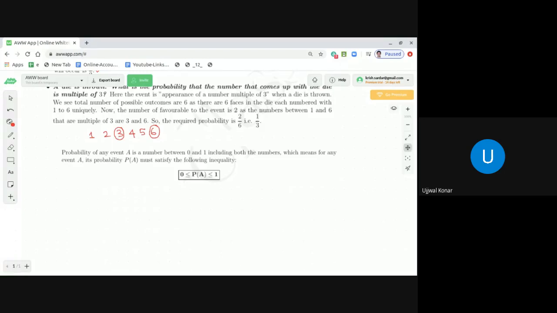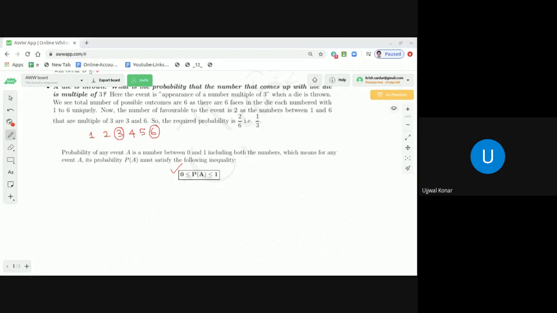So the number of favorable outcomes is 0, by total number of cases 6. 0 by 6 is 0. So the probability of an event can be equal to 0, but it cannot be less than 0. Correct, dear students? So that is also a very important piece of information: 0 less than or equal to P(A) less than or equal to 1.